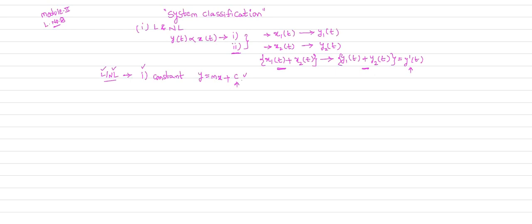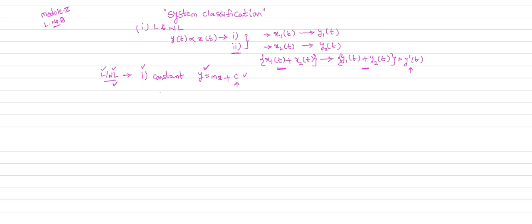So this equation is given to you. To check whether the given system described by this equation is linear or non-linear, you can directly say that since there is a constant in this equation, this system is a non-linear system. You can directly say that if the system is described by an equation which consists of a constant, that system is a non-linear system by direct observation.